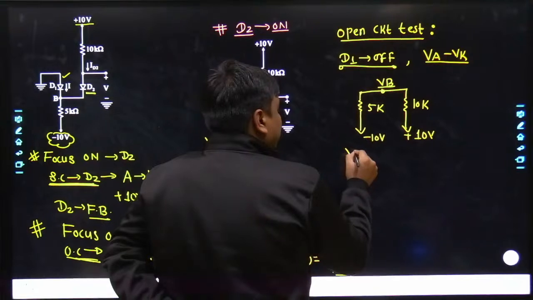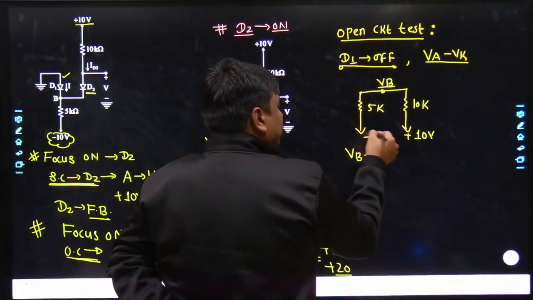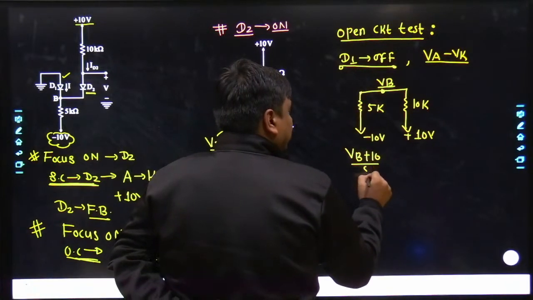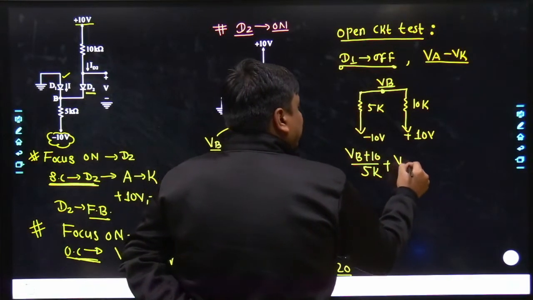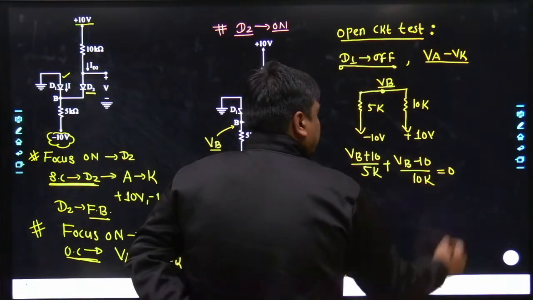How will we calculate the value of VB? Obviously we would apply the KCL. Here it becomes (VB minus of minus 10), that becomes VB plus 10, divided by 5 kilo, plus (VB minus 10) divided by 10 kilo, equals 0.